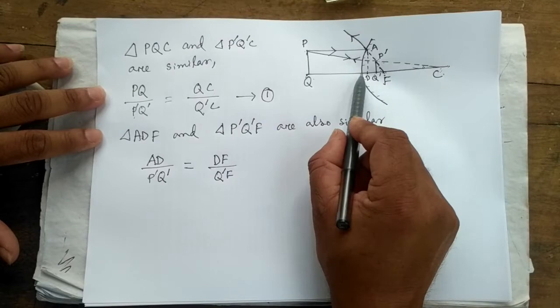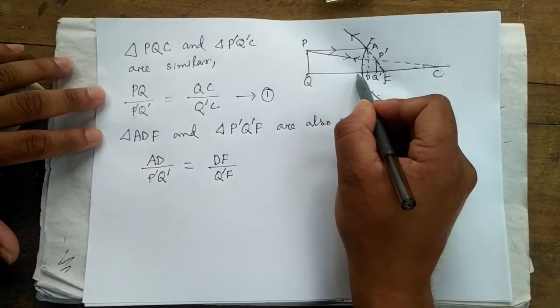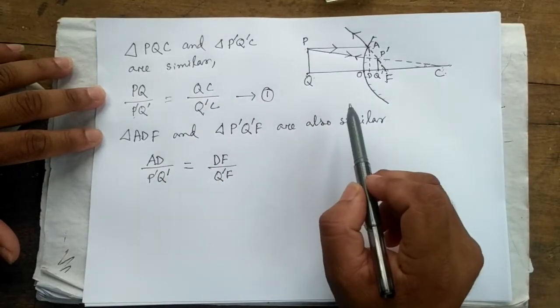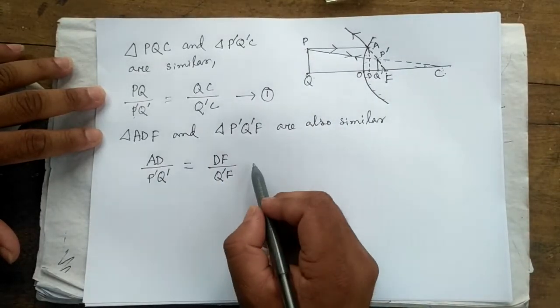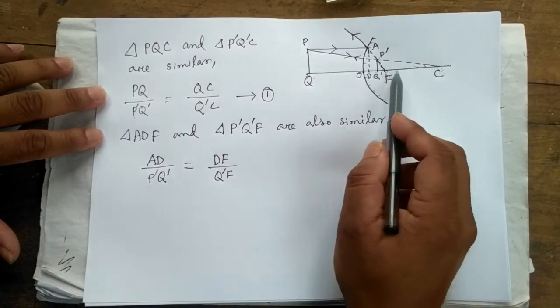This is the pole. The name of the pole is O. If O and D are very close, then we can say that DF equals OF.